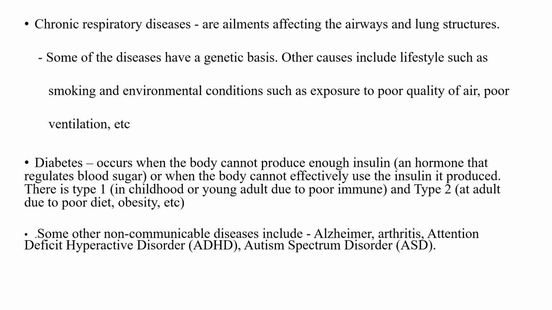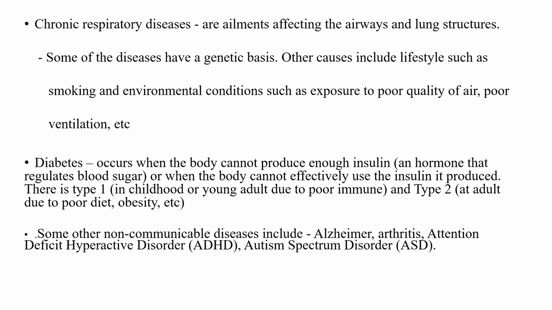Now, another example of a non-communicable disease is chronic respiratory diseases. They are ailments that affect the airways, that part of the respiratory system where air passes through to the lungs. Some of the diseases have a genetic basis. That is, some of them, like I said, will be hereditary.